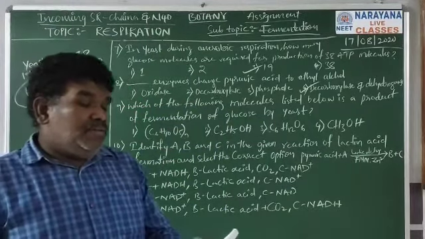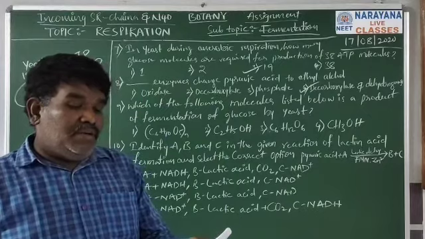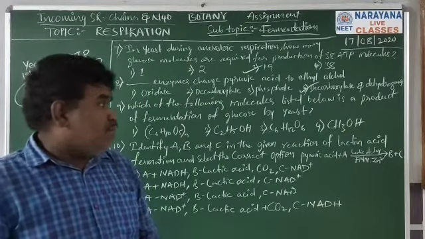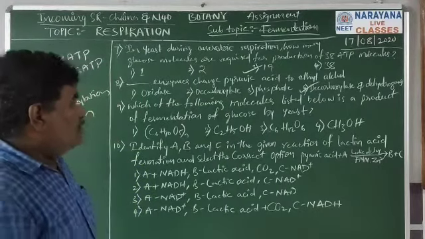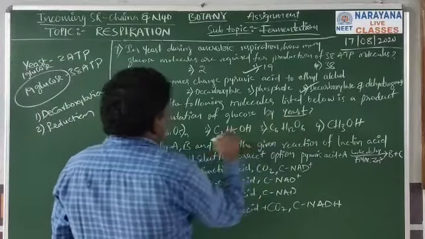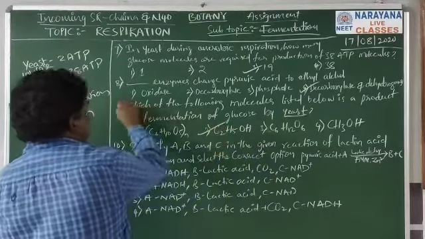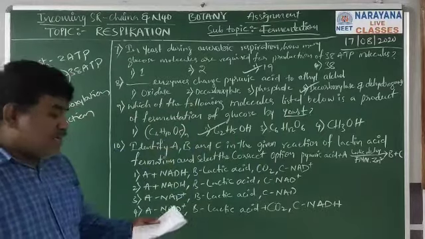Question number 9. Which of the following molecules listed below is a product of fermentation of glucose by yeast? Alcohol. Yeast will produce alcohol. So the second option is the correct option. Ninth question, second option is the correct option.